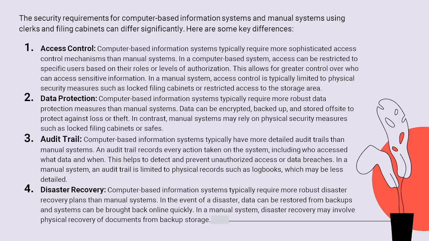In a manual system, access control is typically limited to physical security measures such as locked filing cabinets or restricted access to a storage area. Data protection. Computer-based information systems typically require more robust protection measures than manual systems. Data can be encrypted, backed up, and stored off-site to protect against loss or theft. In contrast, a manual system may rely on physical security measures such as locked filing cabinets or safes.